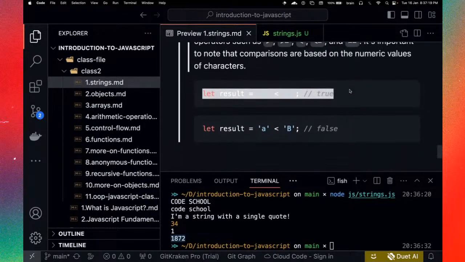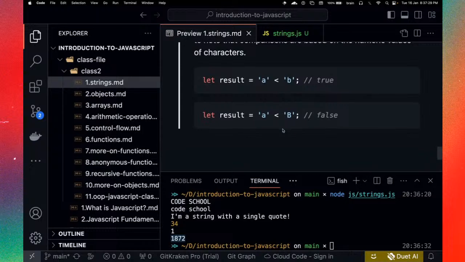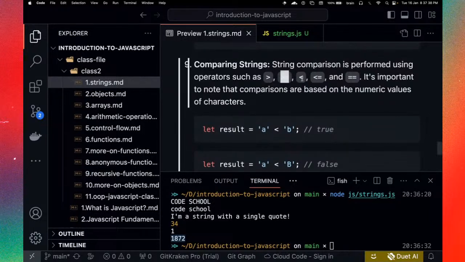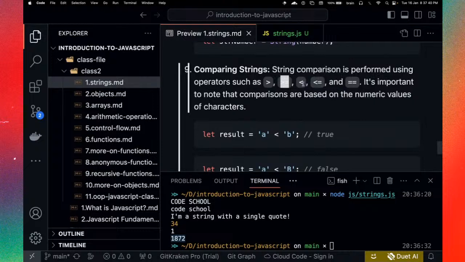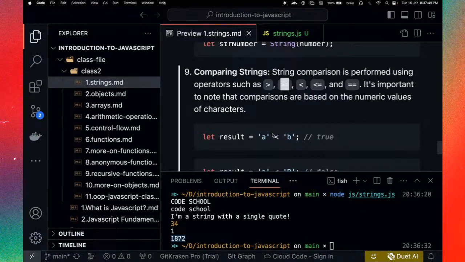Okay. So you see we have let result equals a less than b. Let result equals a... So of course, if you are actually doing this, when working with this kind of checks, what you're basically doing is you're performing this using the numerical values of the characters. Okay, so that is what is happening here. It's actually performing this using the numerical values of the characters.